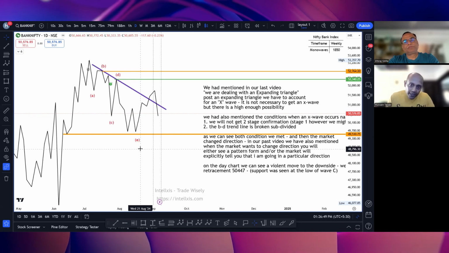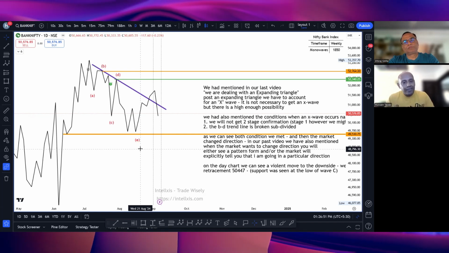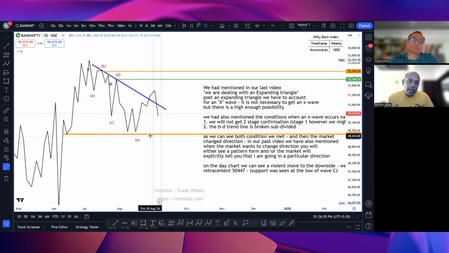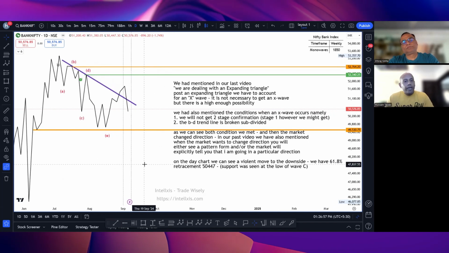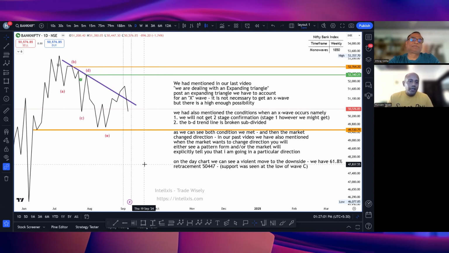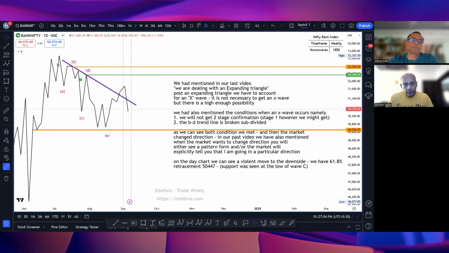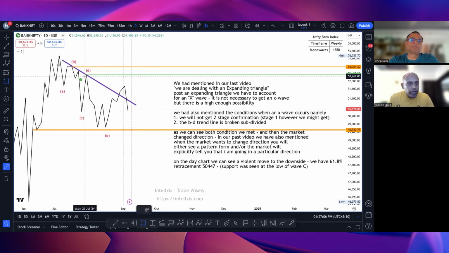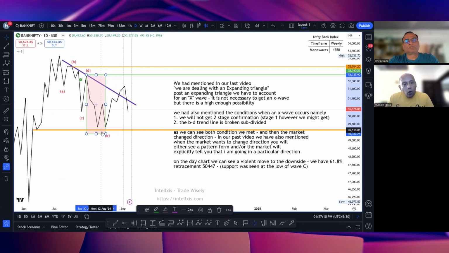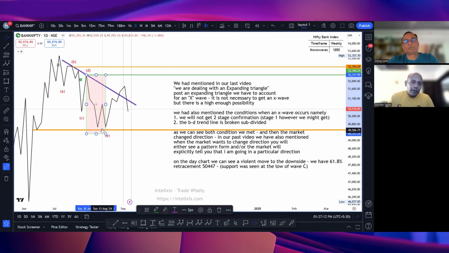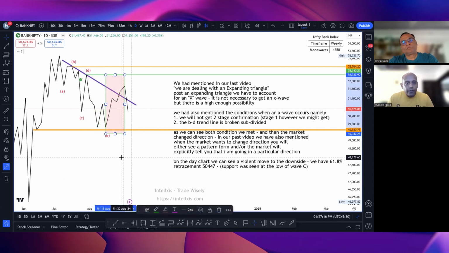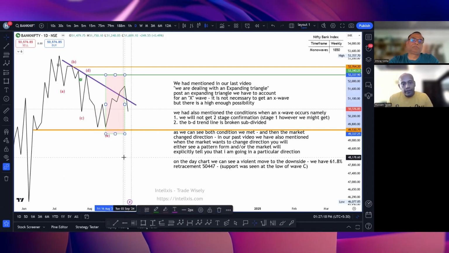It is not necessary to get an X wave, but there is a high possibility that after an expanding triangle you can get an X wave. We had also given certain conditions. The first one that we had said, you will not get two-stage confirmation, and I will just re-show that. If you take the entire E leg, all of E had to be retraced in the same or less time than wave E took to form. That had given us a time until 3rd of September, Tuesday.